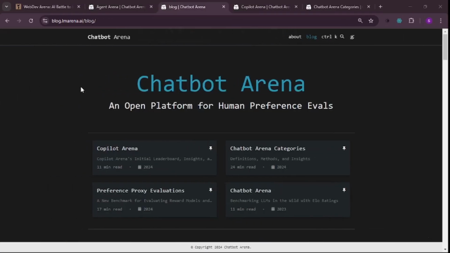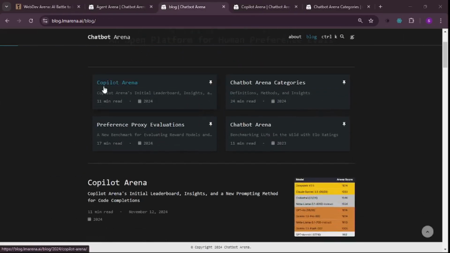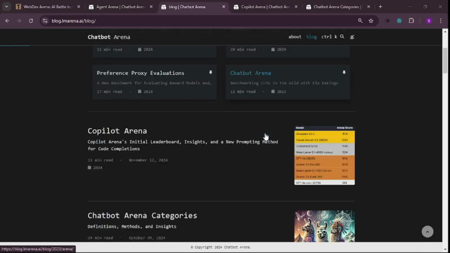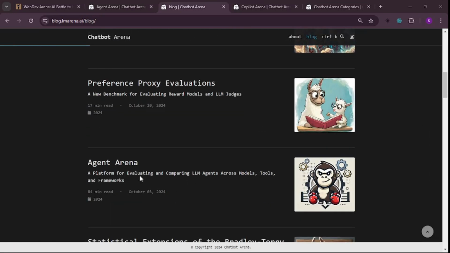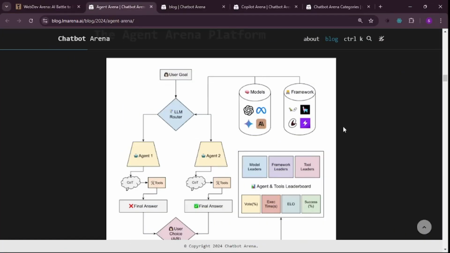LLM Arena has been a really outstanding project with its many projects like Copilot Arena. There is a chatbot arena as well. And that's not all. We even get an agent arena. And you must be wondering, why are we talking about this? So this is how it's going to work.